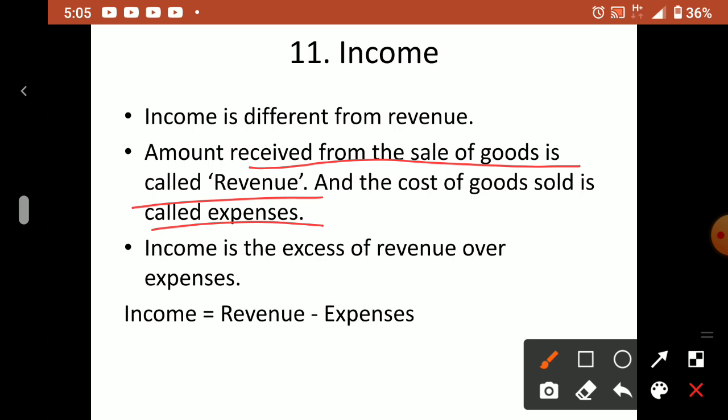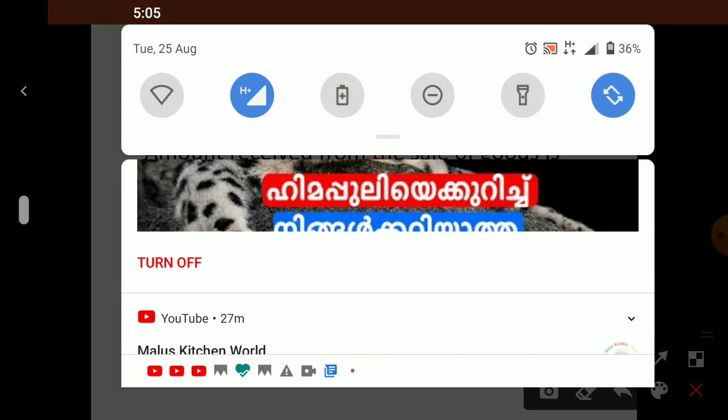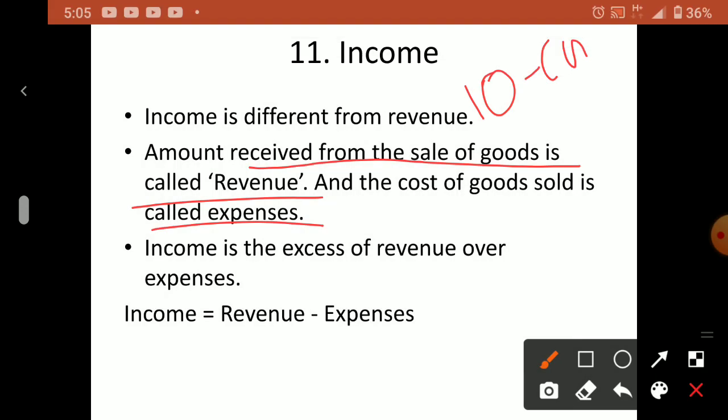Okay. To take a simple one, suppose you are selling lemon juice. To make 1 glass of lemon juice, you are spending 10 rupees. This is called cost of goods sold. You are selling it for 15 rupees, then this is the selling price.